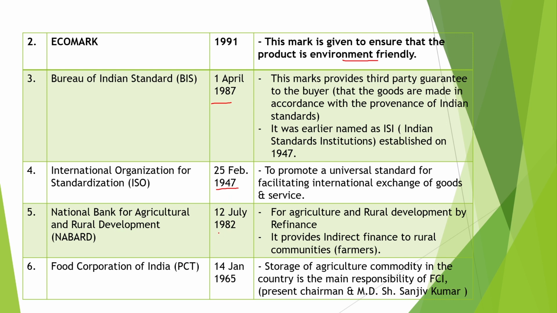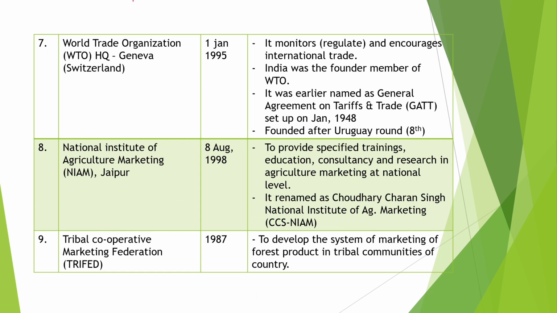Next is NABARD, National Bank for Agriculture and Rural Development. It was established on 12 July 1982 for agriculture and rural development by refinance. It provides indirect finance to rural communities. Next is the Food Corporation of India, FCI. It was established on 14 January 1965. The storage of agricultural commodities in the country is the main responsibility of this FCI. The present chairman and MD of FCI is Sanjeev Kumar. Next is the WTO, World Trade Organization.